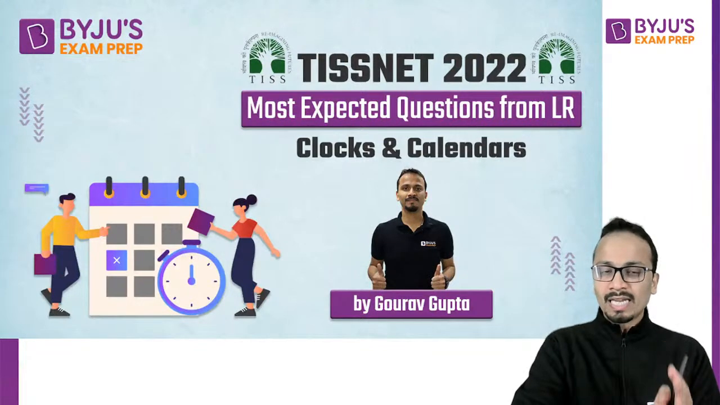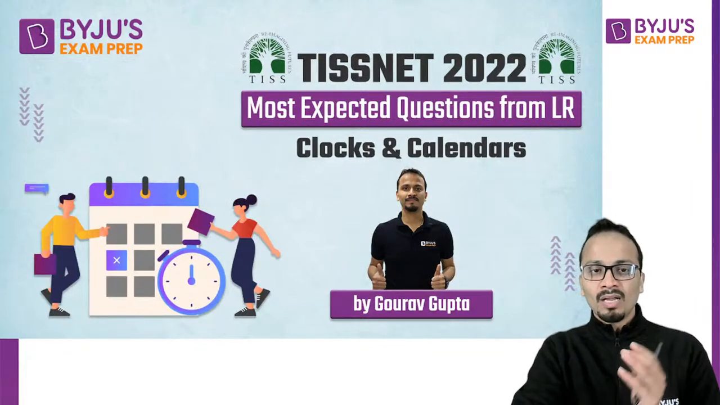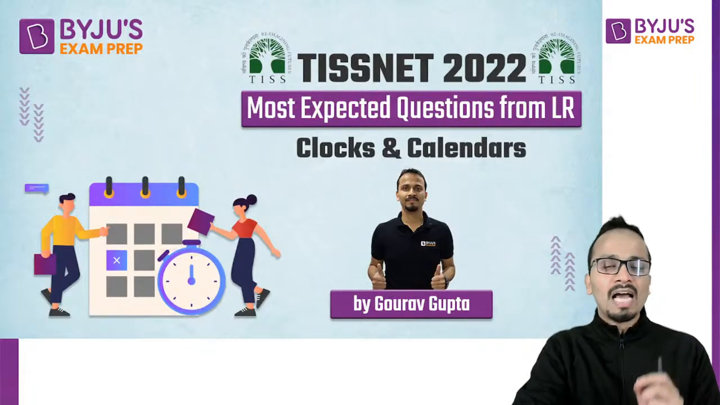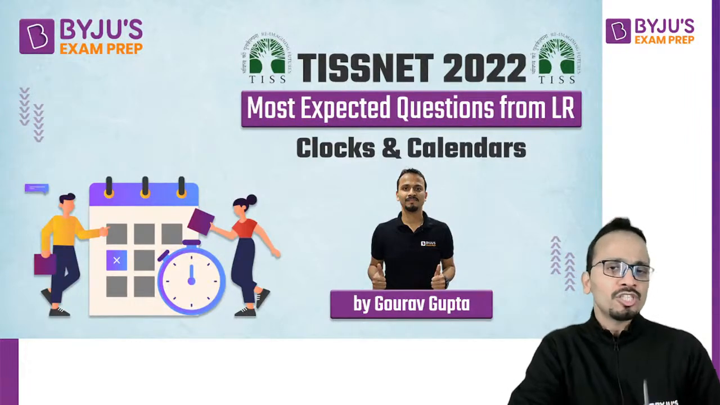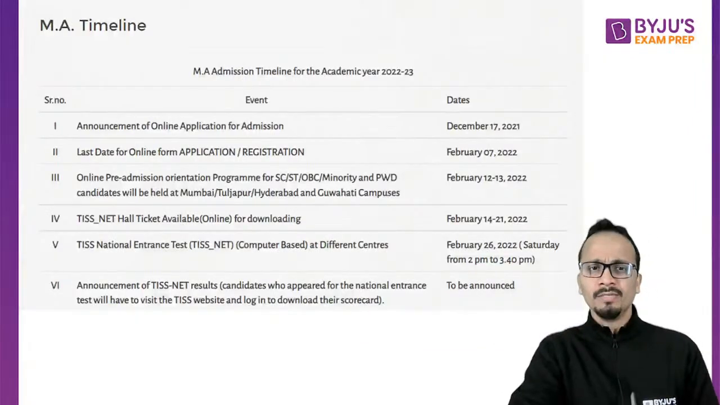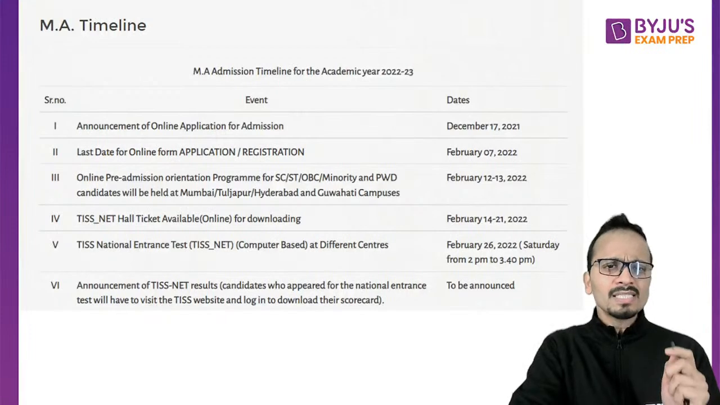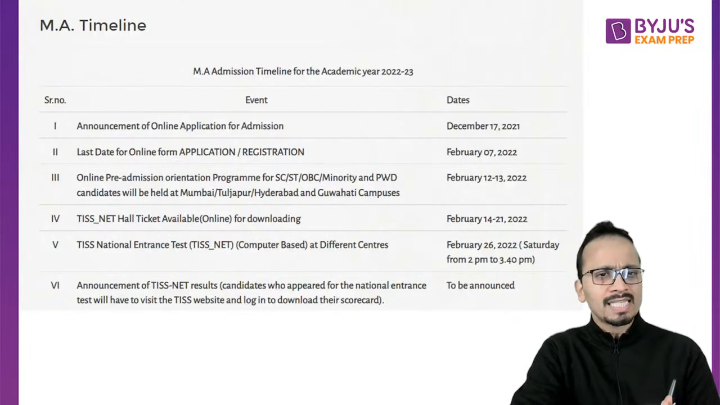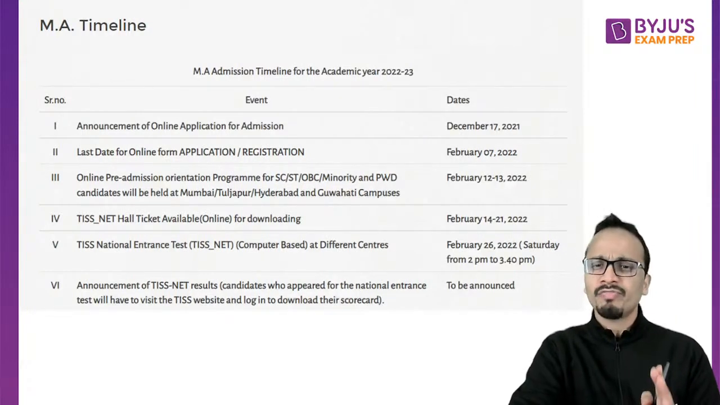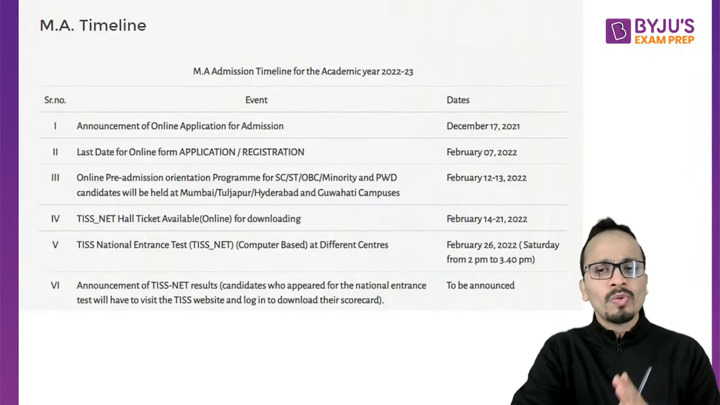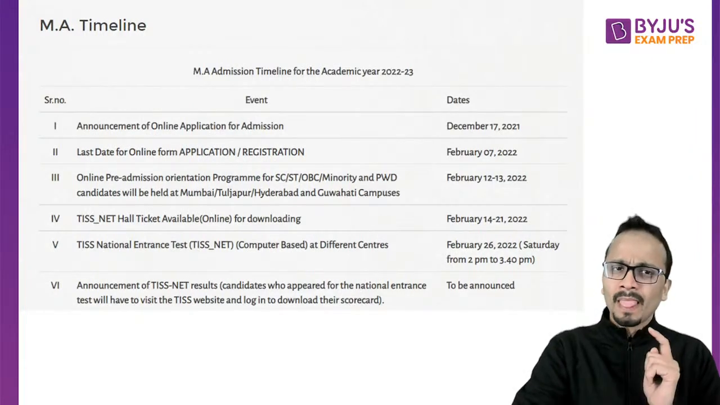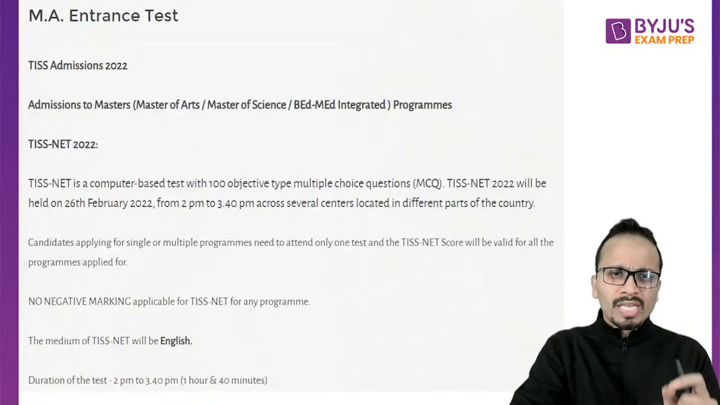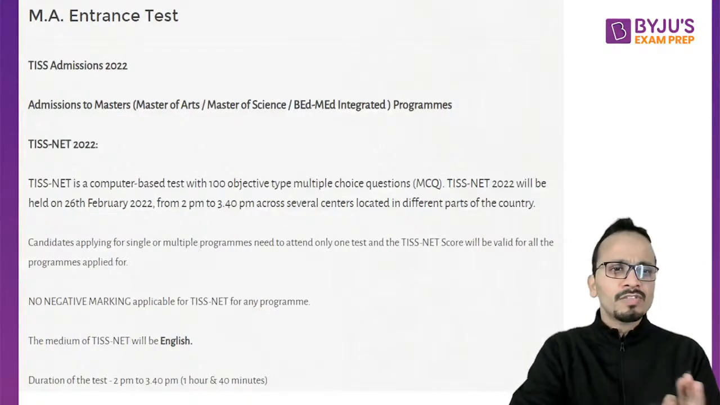So before I directly jump to clocks and calendars, let's spend one quick minute on the timelines and some important information on TISSNET. First of all, yes, the applications are still open. Those who haven't applied for the TISSNET examination can do so up till 7th of February. The examination is on 26th of February, that is a Saturday, and the duration of the examination will be 100 minutes.